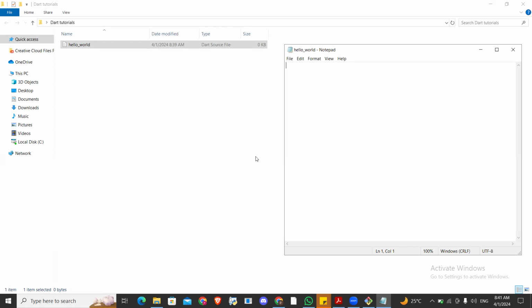The file that the computer is looking for, if it does not see it, it cannot run it. The computer is looking for a file that has the package main. This is the first thing you type on the top of your file: package main. Then maybe give some space. The next thing you do is write a function. The name of the function must be main. Just type exactly what I'm typing.